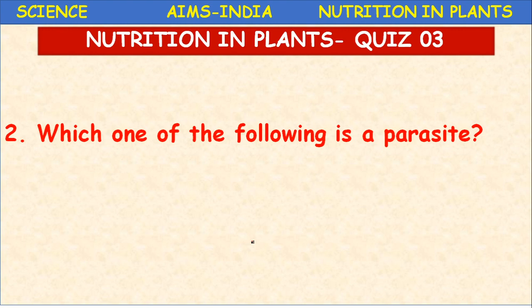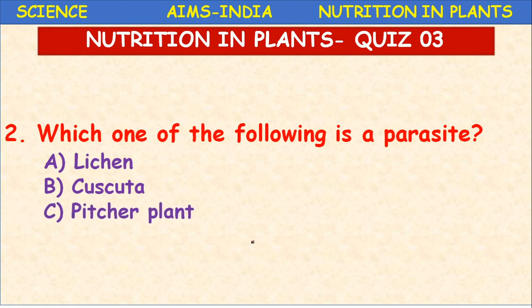Which one of the following is a parasite? Here different options are there: Lichen, Cuscuta, pitcher plant, Rhizobium. Which one of the following is a parasite?